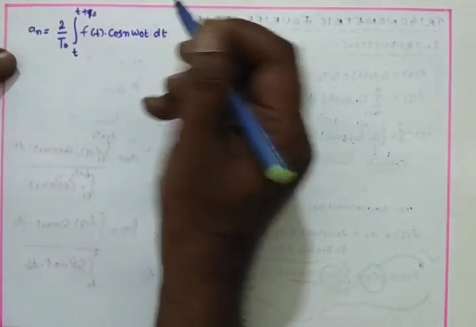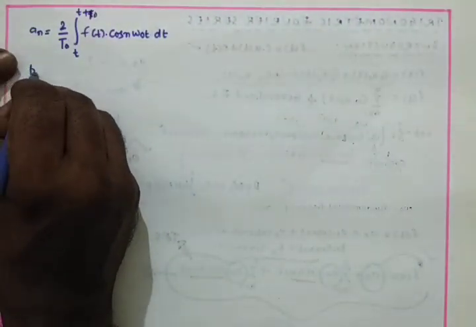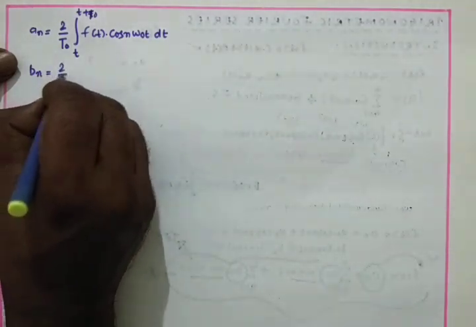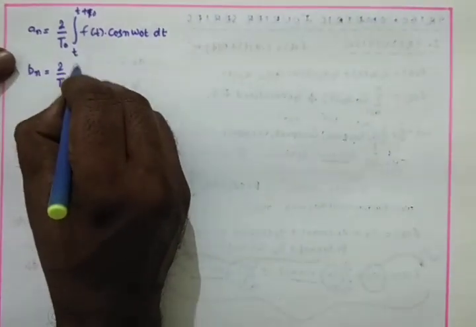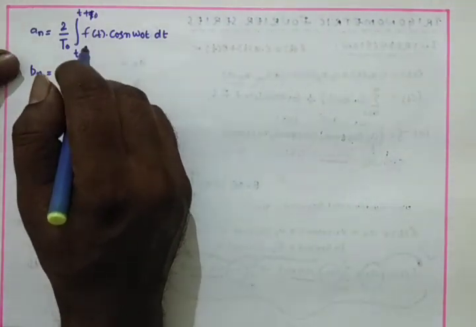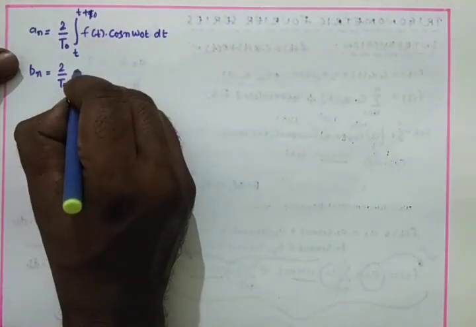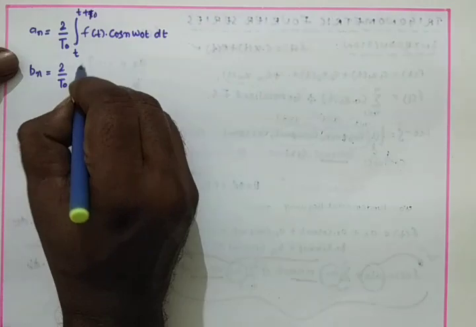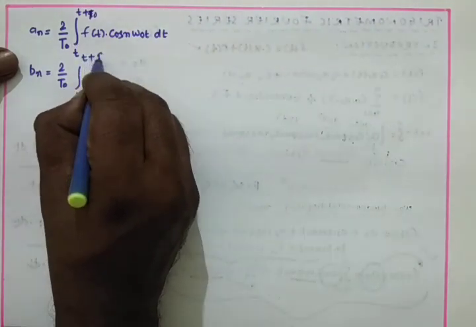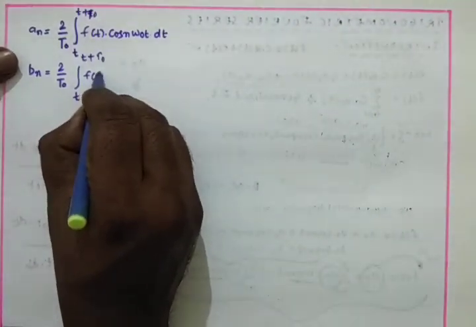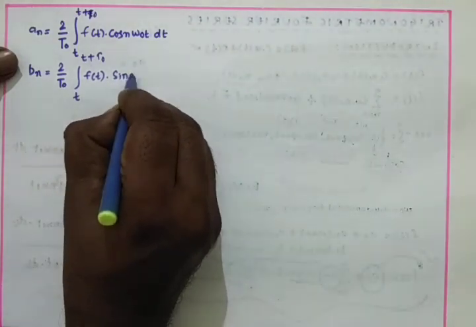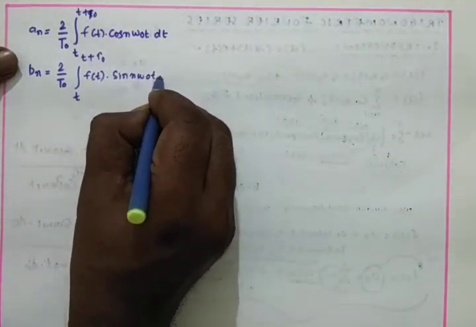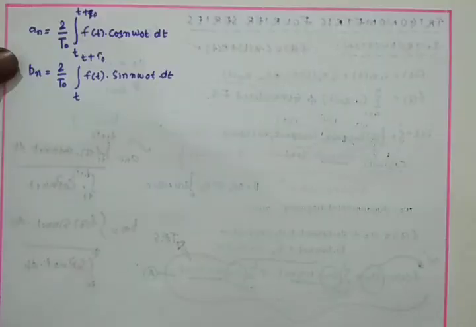This is what an is. And similar to this, bn is 2 by t naught, integral t1 to t1 plus t naught, f of t remains same, into sin n omega naught t dt. An and bn we got.